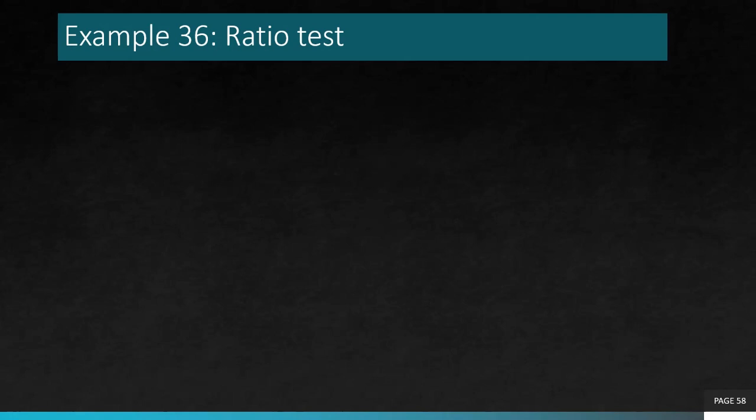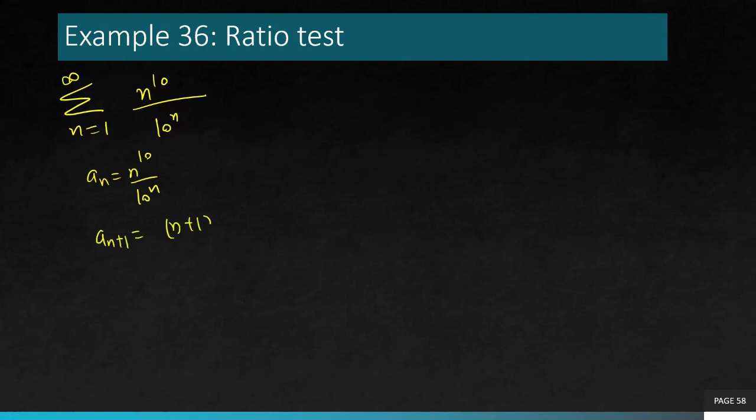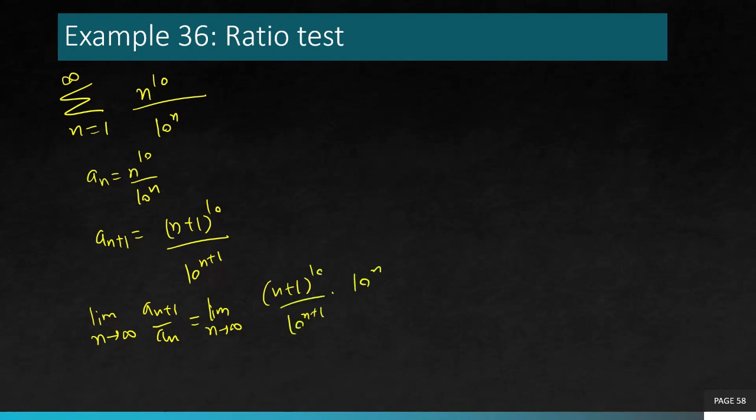Another example for ratio test we have here. Summation n is 1 to infinity, n to the power 10 over 10 to the power n. Now when you change n to n plus 1, this is what you get. And now take the limit n goes to infinity, a_{n+1} over a_n, which is (n plus 1) raised to the power 10 over 10 to the power n plus 1, times it. And now simplify. There will be 1 extra 10 in the denominator.